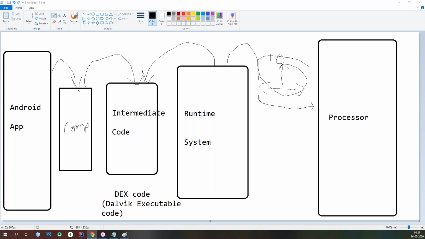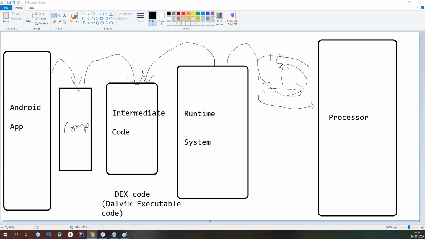Okay, then the last translator is interpreter. Interpreter is responsible for translating the code while executing it. That means line by line, at the time of execution only, it translates the code into machine code instructions.